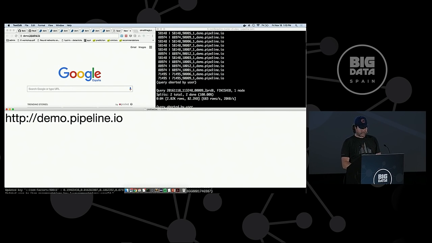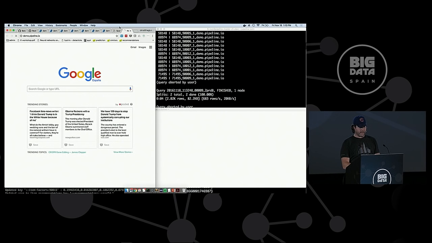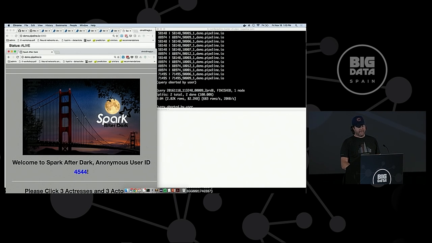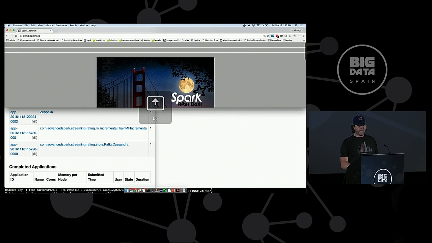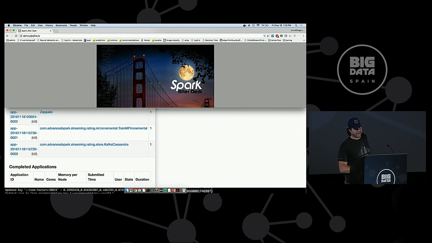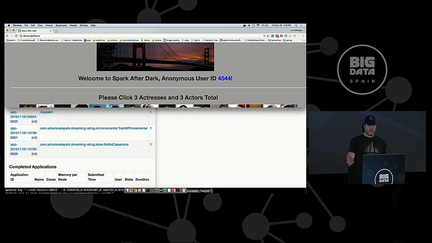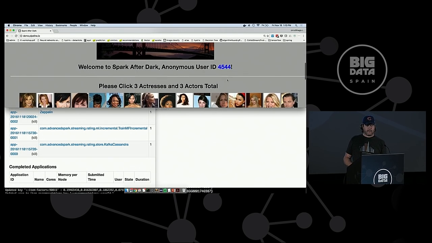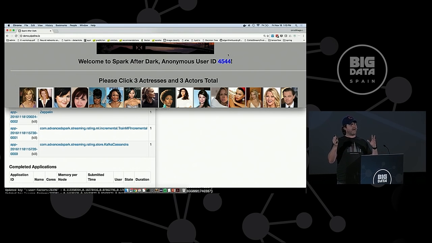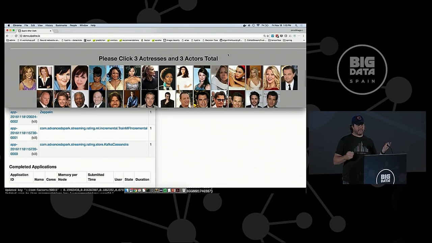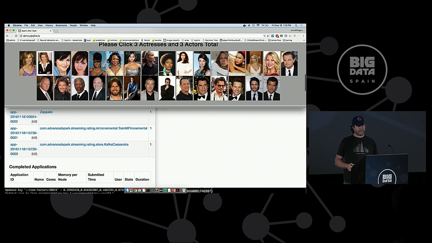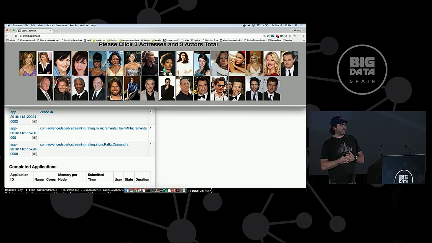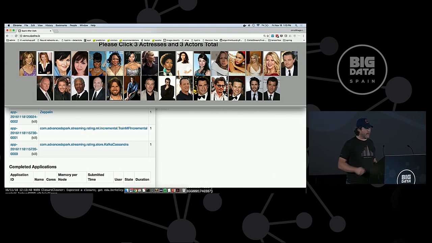So go there, and you should be presented with the fun code name for this, which is Spark After Dark, because it's a dating site, so it's supposed to be seedy and underground. This is just an anonymous JavaScript ID that I have here. That's just to tie things together in a little bit. So just pick, these are 15 American actresses. Well, I guess not specifically American actresses, but these were, I think, the top 15 actresses and 15 actors off of IMDb, some list I got.